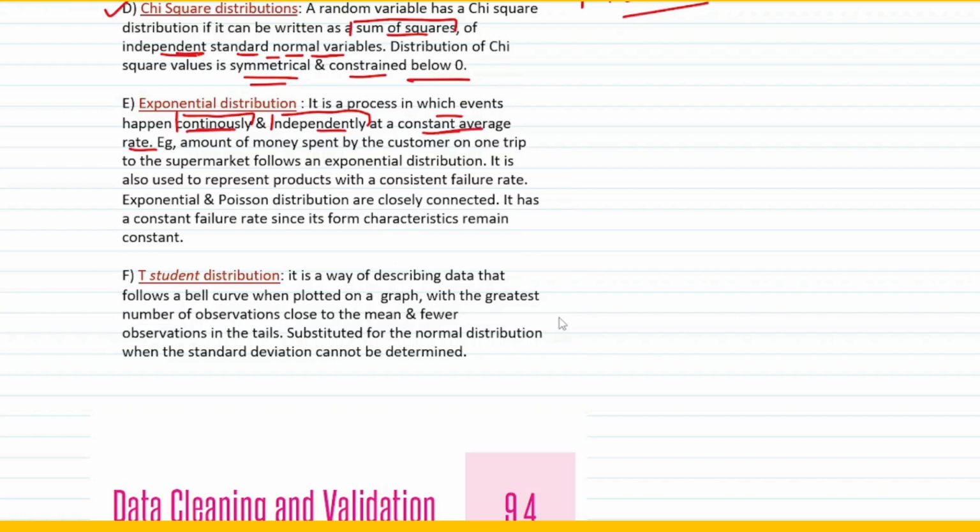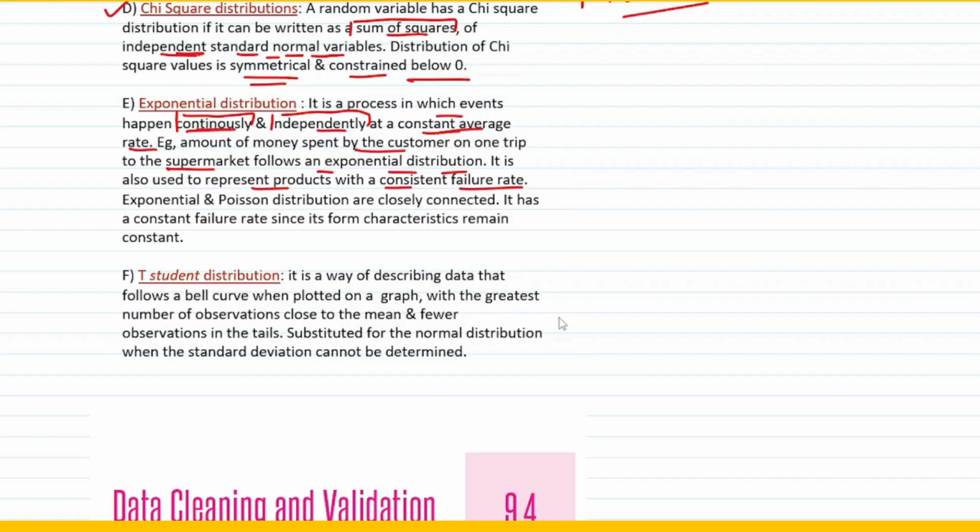An example is the amount of money spent by a customer on one trip to the supermarket, which follows an exponential distribution. If you go to a supermarket, you keep on spending continuously. It is independent also, but it is at a constant average rate. So a perfect example is the amount of money spent by a customer on one trip to the supermarket. Please remember it is also used to represent products with a consistent failure rate. So for something which has a consistent failure rate, the exponential distribution will be used.